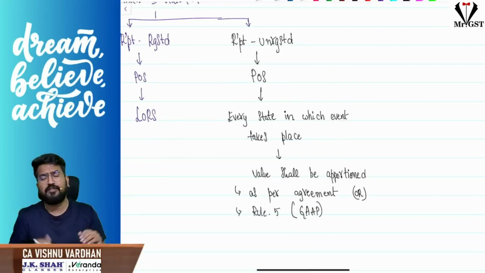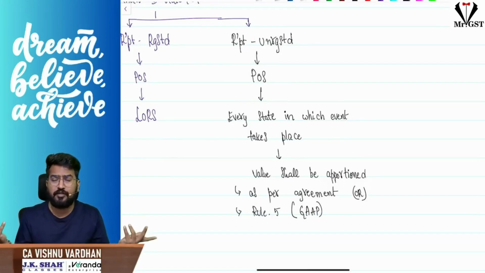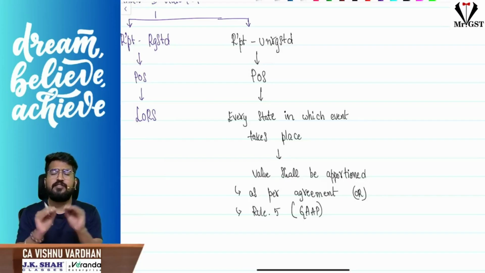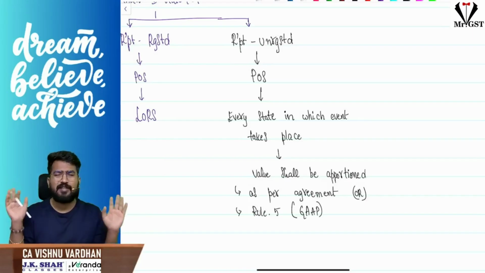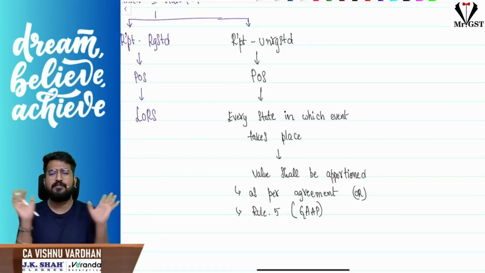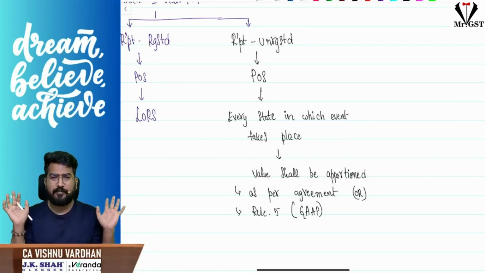How do you apportion the value? The same story, based upon the agreement. Sir, we are unprofessional fellows, we did not make any agreement. Then the law says follow rule 5. What does rule 5 say? Rule 5 says follow GAAP, that means generally accepted accounting principles. You do it somehow or the other, but please make sure you are following some GAAP. Okay, so that is the point.